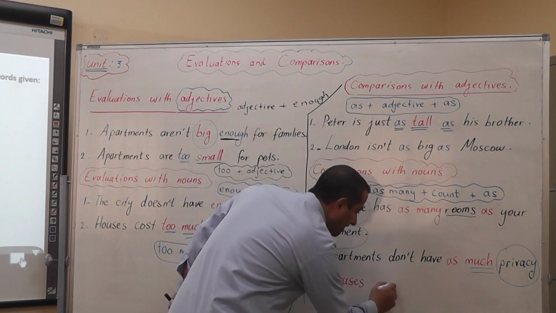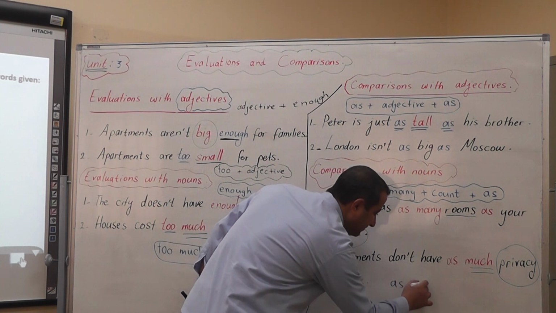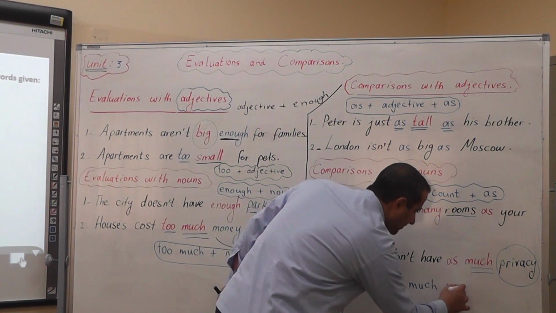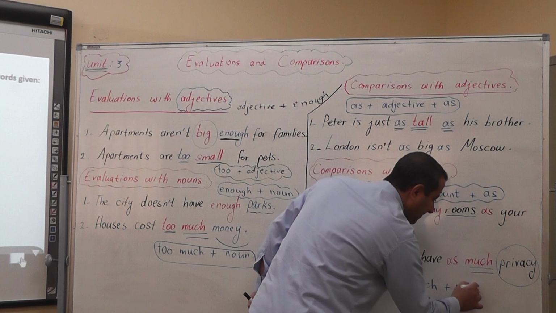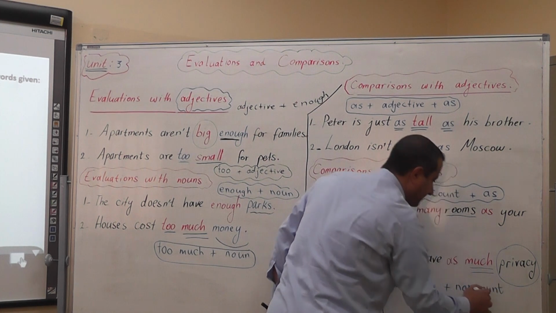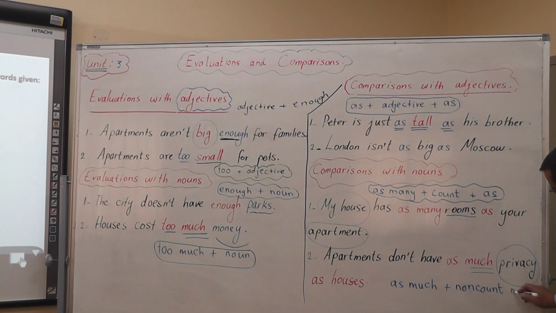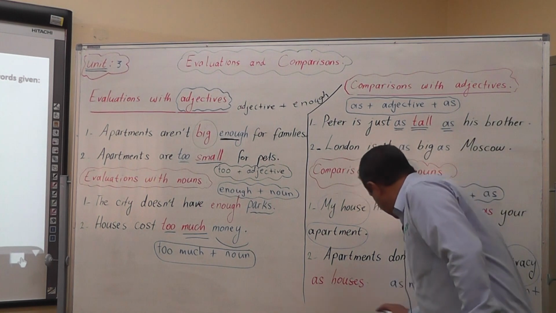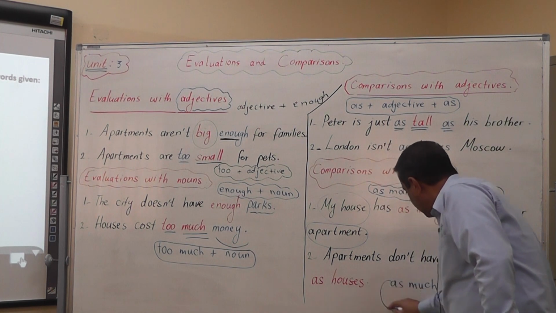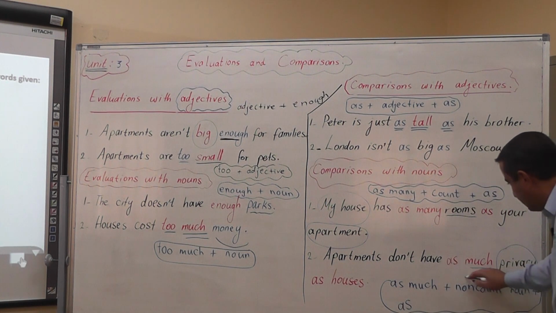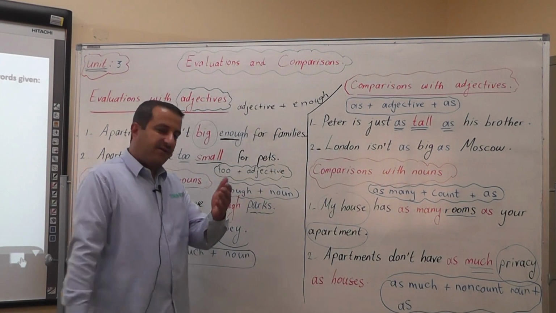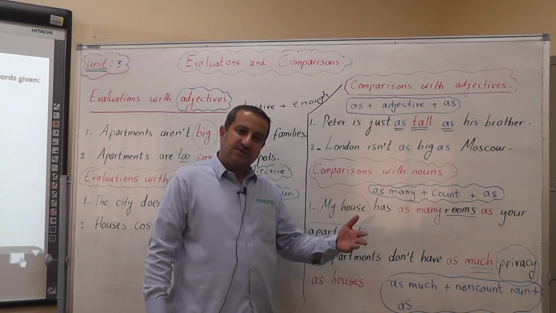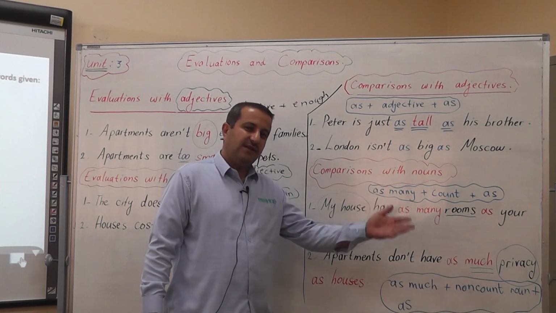So as much plus non-count noun plus as. Another example about this, we say Paris doesn't have as much pollution as London.